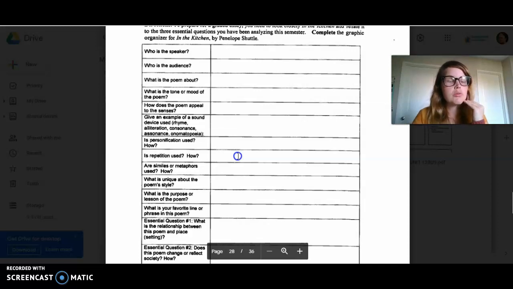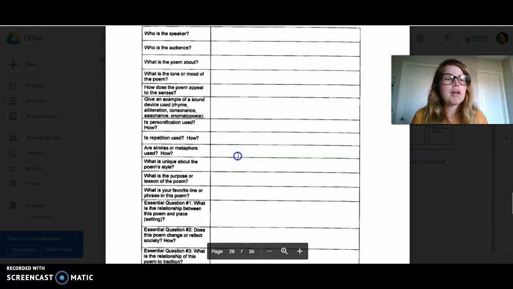We know that they're dealing with loss. We might have an idea of who they lost, and how they deal with loss. Are they a strong person? Are they kind of weak and mopey? What kind of person are we dealing with? Who is the audience? Who are they writing this for? Are they writing it for the person they lost? Are they writing it for the family that also survived the loss? Are they writing it for themselves? Who do you think the audience is intended to be?